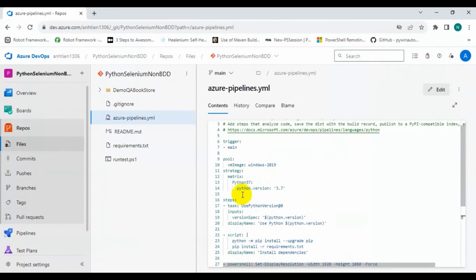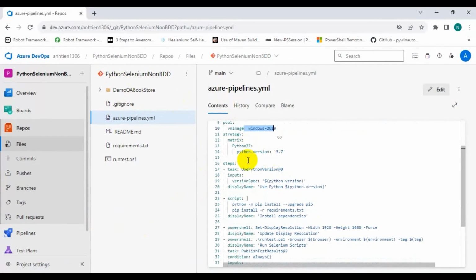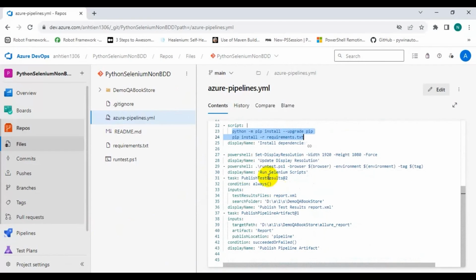Now, we'll move to the second scenario, which will run test on Azure DevOps Pipeline. You can see we have a pipeline file here. In this file, we will choose the Windows machine for running test. Python is installed on this machine, and we have the step to install dependency package here. We also can set the resolution.